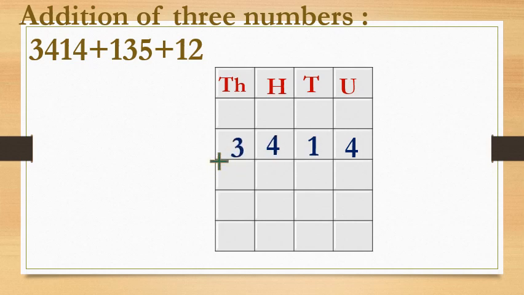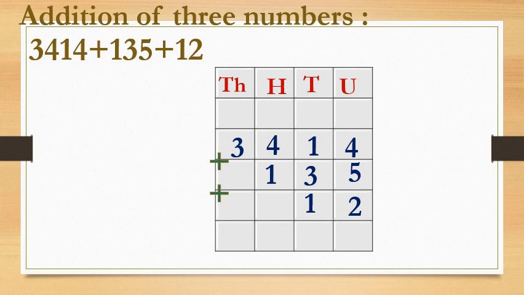Then plus we will put. Then the second number is 135. So 5 we will write in the unit place, 3 in the tens place and 1 in hundreds place. Okay, always start writing from unit place. Now the third number is 12. Only 2 digits are there. From unit place we will start 2 and tens place 1. Okay, this we have written the given sum in the table.